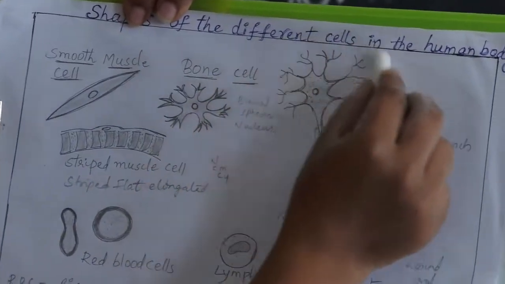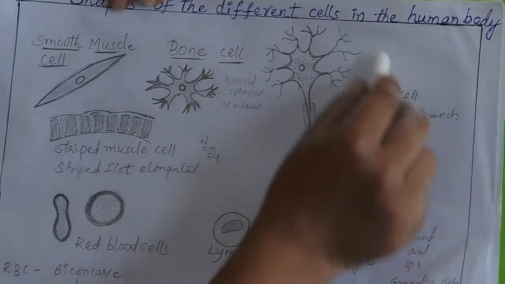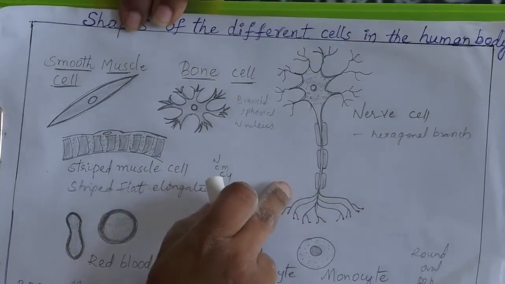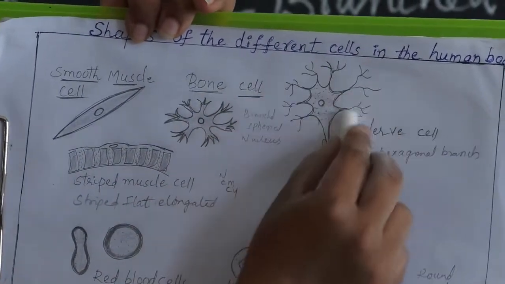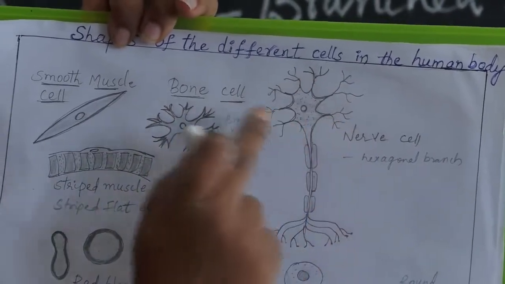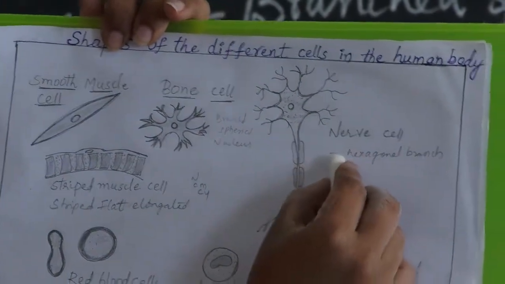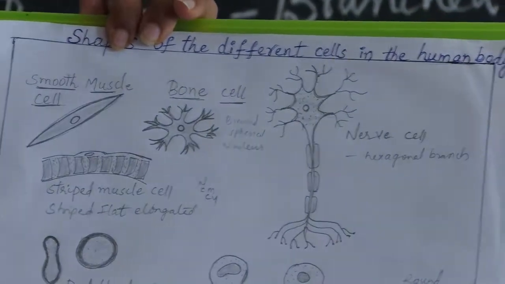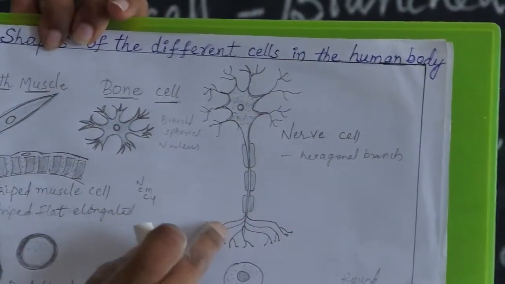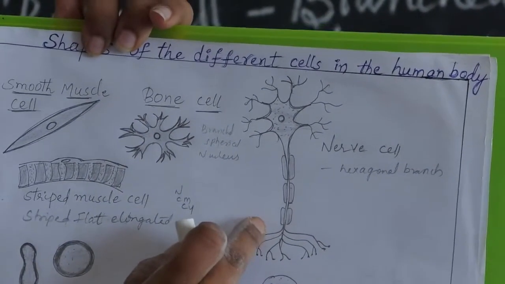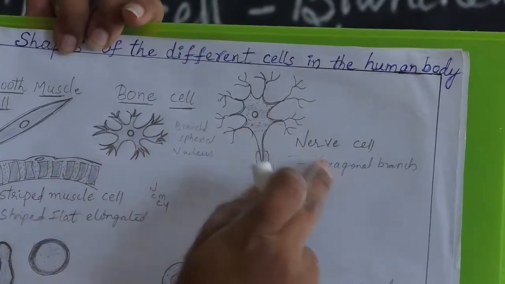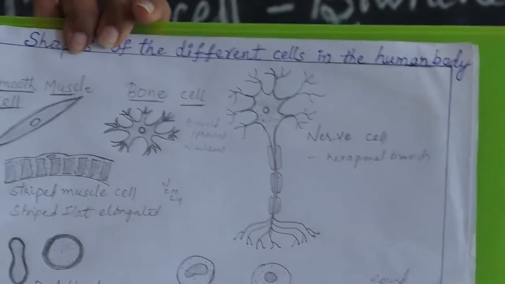See, this is called nerve cell. How is the nerve cell here? See this shape. This shape is like 6 sides, or you can call it hexagonal, and it is branched like a tree, right? Like a plant. So you can say here hexagonal branched shape, right?